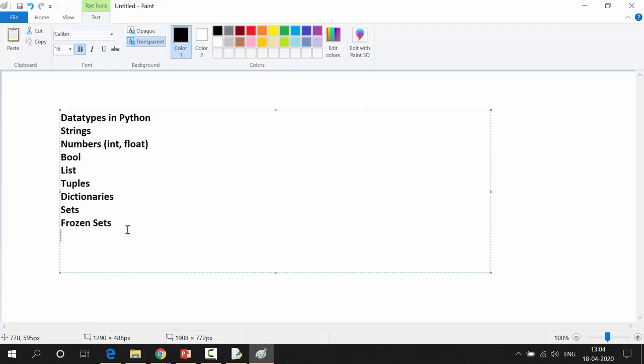These are the most popular data types in Python. In this we are mostly going to use these three only, these three and strings. So these are the Python data types.